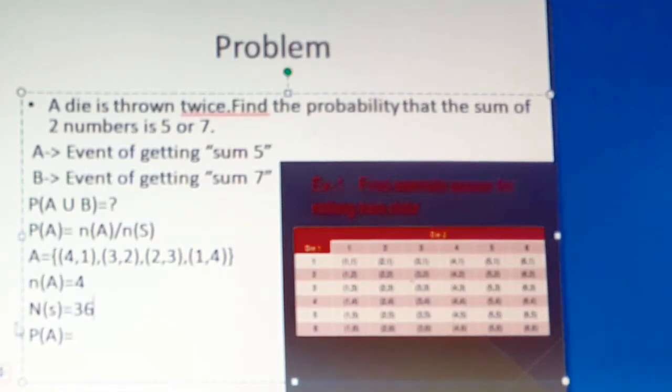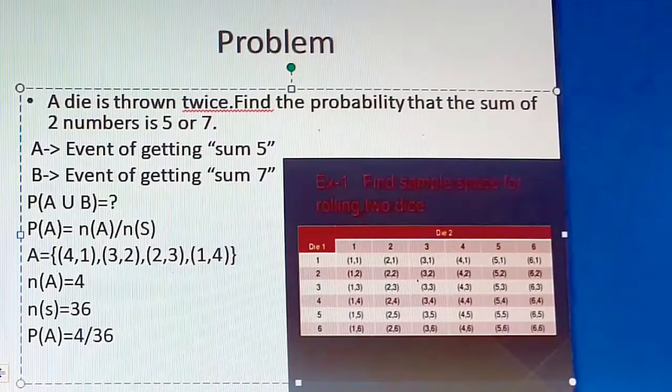Okay students, now it's simple. We are just going to substitute. So P of A is equal to N of A divided by N of S. So what is your N of A? We have 4, right? 4 divided by 36. We'll keep it as it is. Okay students, you understood so far? Just go through once how we have done so far.